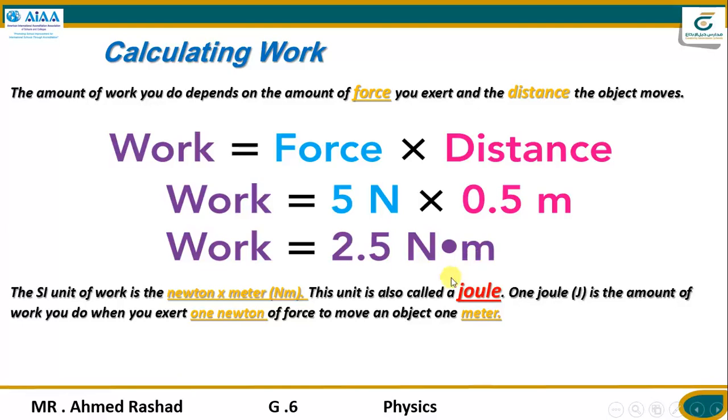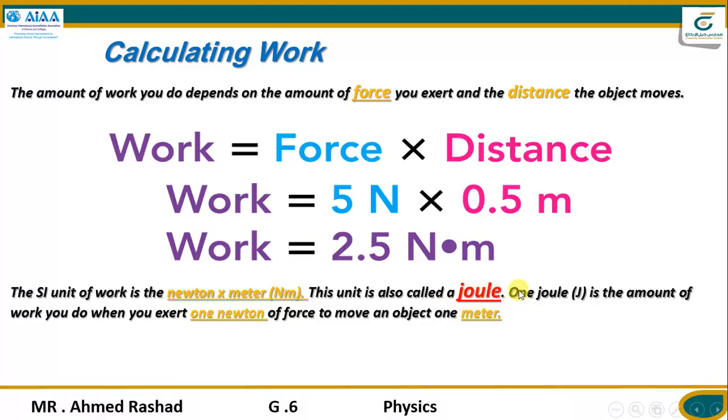And the joule describes work, any work, mechanical work, electric work, heat work, any work can be described by newton meters, or joules.